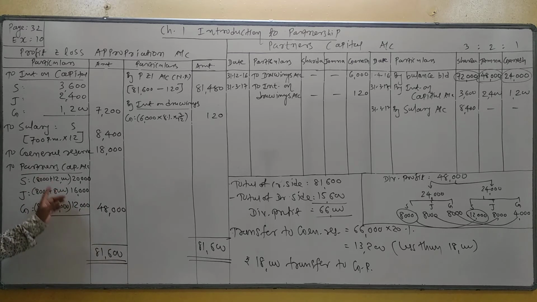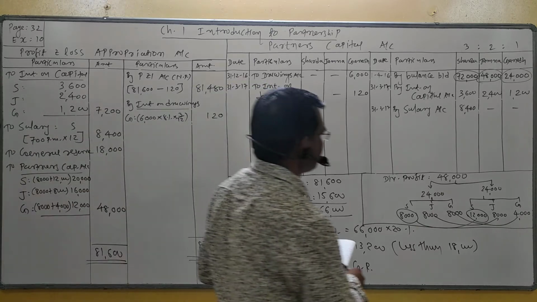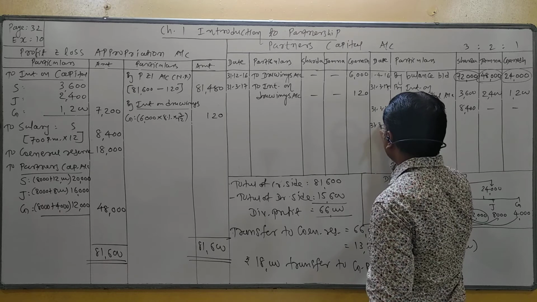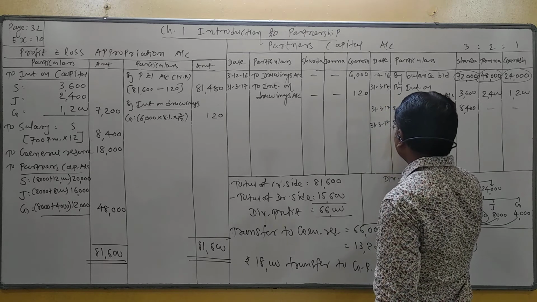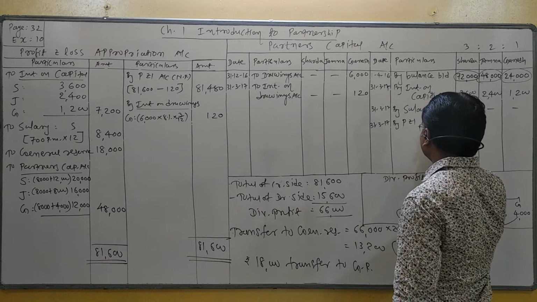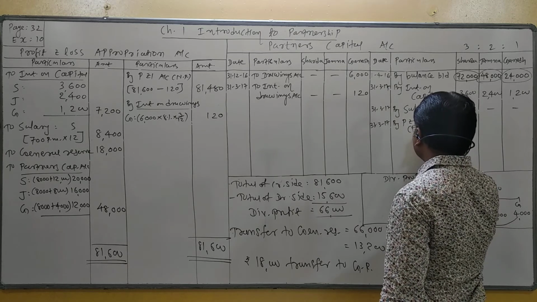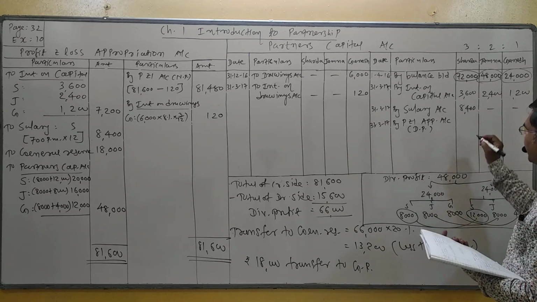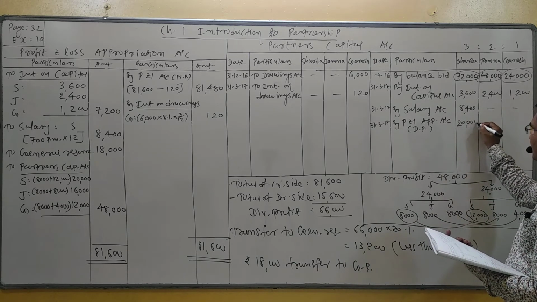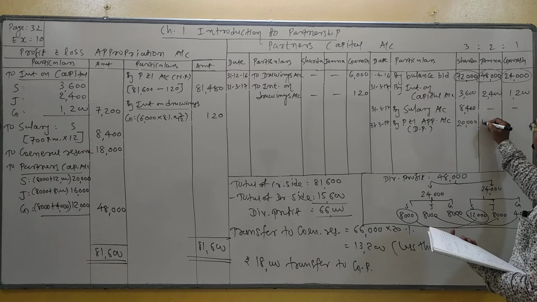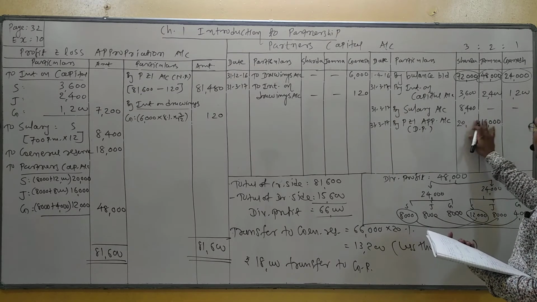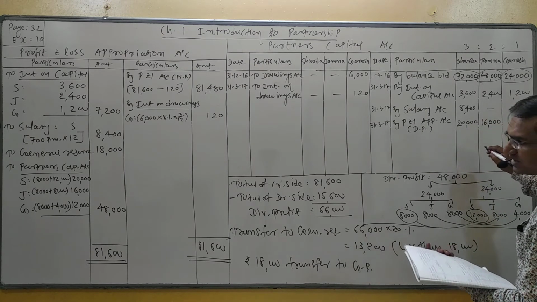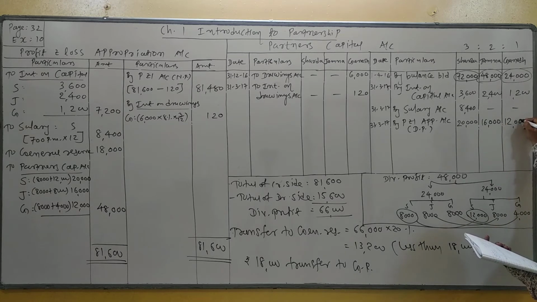Are you understand? Now the second effect of divisible profit is credited to partner capital account. 31st March 17, by P&L appropriation account, divisible profit. As per distribution, 20,000, 16,000 and 12,000. Understand? So this is the final distribution of profit.